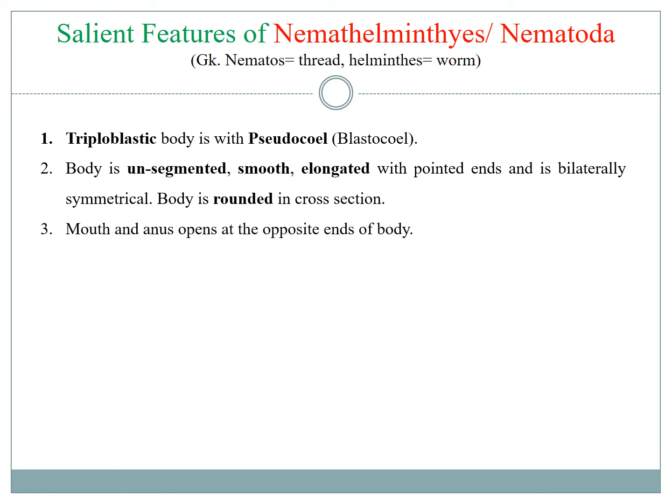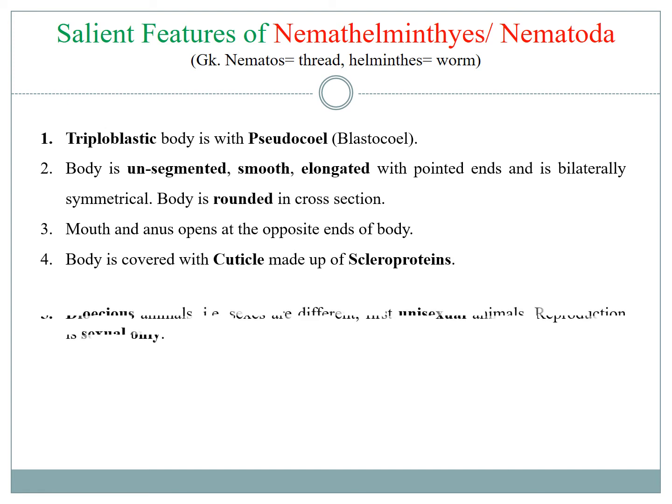Mouth and anus are present. They open at opposite ends of the body. That means they have a complete alimentary canal. Body remains covered with a protective cuticle. This cuticle protects the animal from the digestive enzymes of the host. They are dioecious animals or unisexual animals. That is, male and female organs are found in two different bodies. The nematodes are the first unisexual animals in the animal world.